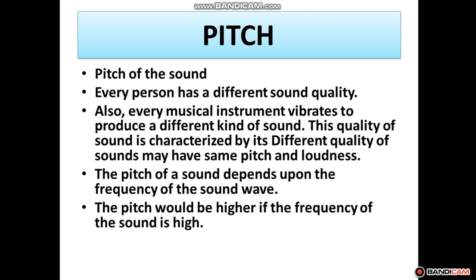It's given in your book directly. If the frequency of a vibrating body is lower, then the sound has low pitch. For example, when the drum vibrates with low frequency, it produces a low pitched sound. On the other hand, a whistle has high frequency, therefore it produces a sound of high pitch. A bird makes a high pitched sound, whereas a lion makes a low pitched sound when it roars.